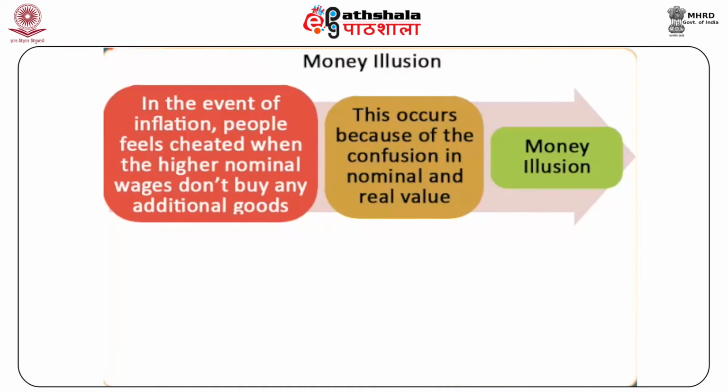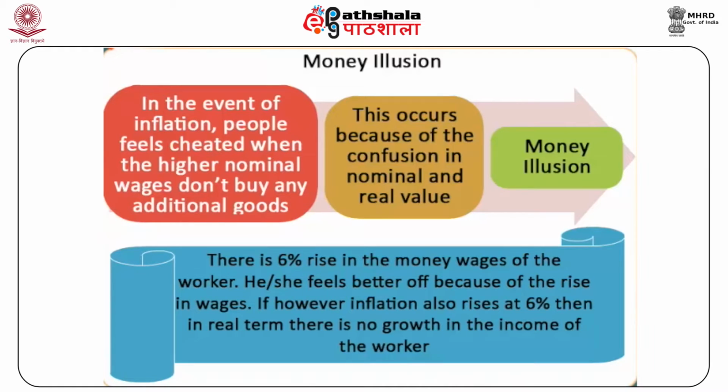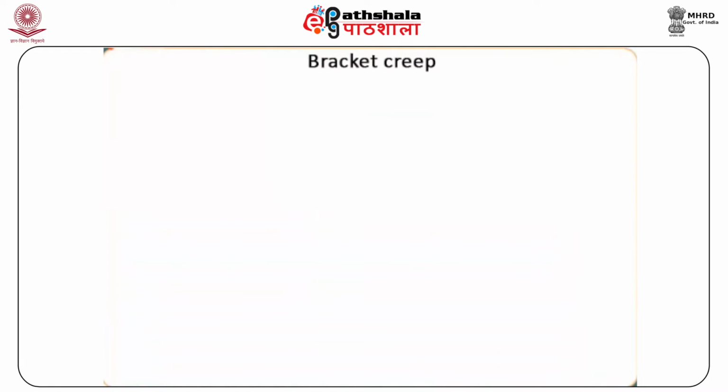For example, there is a 6% rise in the money wages of a worker. He or she feels better off because of the rise in wages. If, however, inflation also rises at 6%, then in real terms, there is no growth in the income of the worker. Generally, this phenomenon occurs when inflation is unanticipated. Bracket creep.